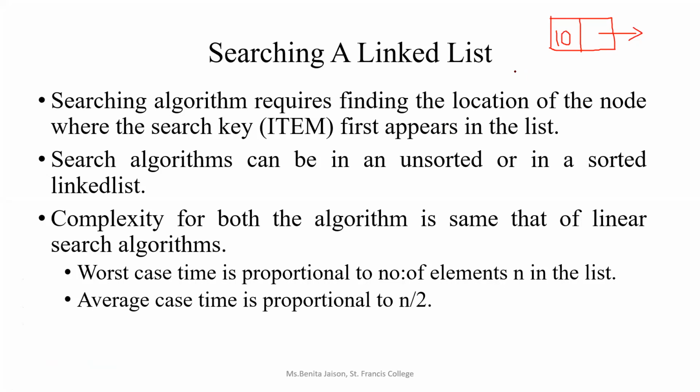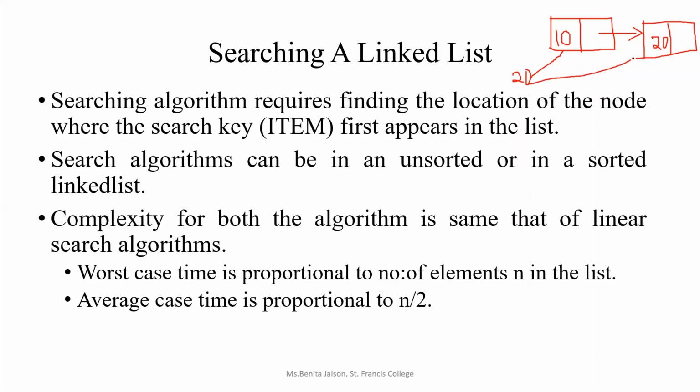So whatever search key we are getting, that search key value has to be compared with the data part of the node, right? So if I am having two nodes and the search item is given as 20, what I will be doing is comparing the search key with the data item of each node. When 20 is compared with the data item of the first node, it is 10, so it is not the same.